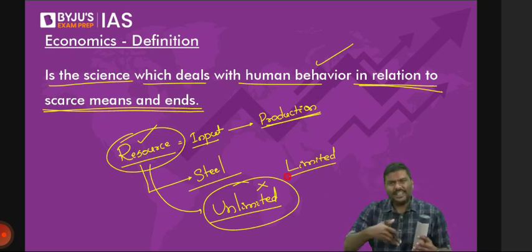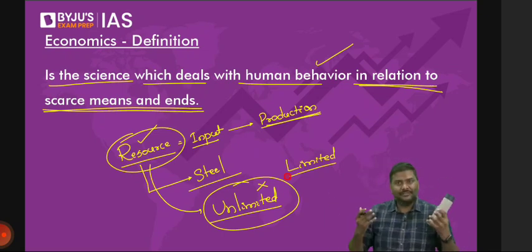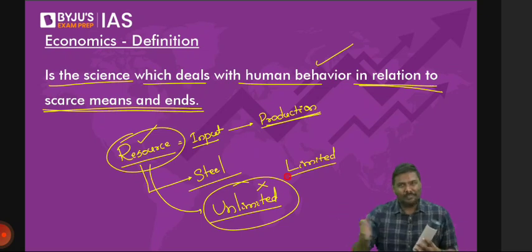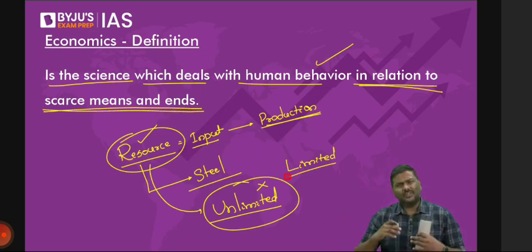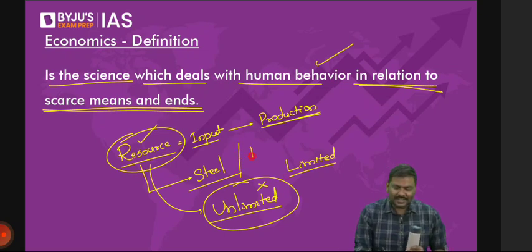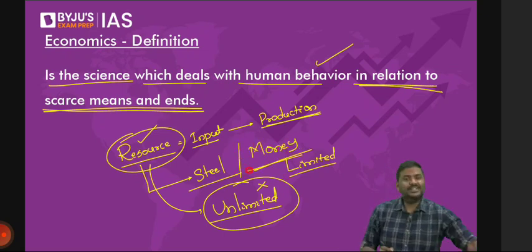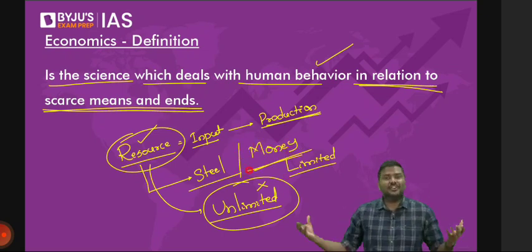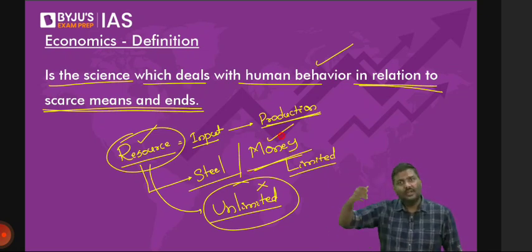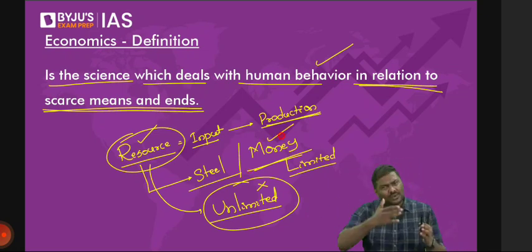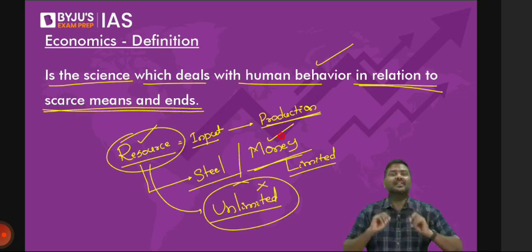For example, steel. Look at the example I've written. Do you think we have an unlimited amount of steel? No. We have a limited amount of steel. Once you mine out completely whatever is there in the earth, where is the supply of steel going to be? Human labor, that is employees. Do you have an unlimited supply of employees? No. Or another best example, money. How many of you say we have an unlimited amount of money? Absolutely no. We have a limited amount of money. So understand this. First point, resources are used for production purposes. Point number two, whatever resources we have are not unlimited, these are limited resources.